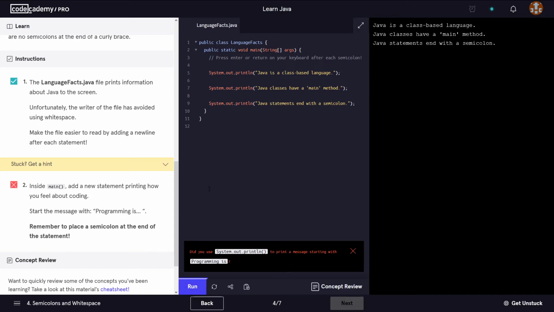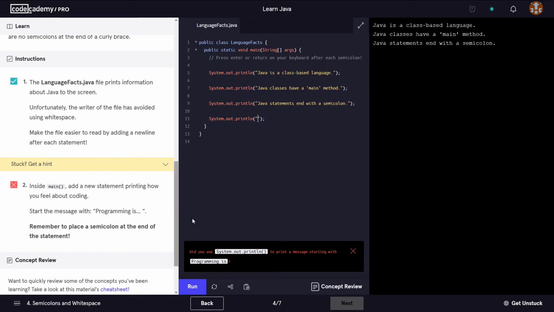Okay. So now if we have a look at the second instruction, it says inside the main, add a new statement printing how you feel about coding. Start the message with "Programming is", okay? So inside the main, add a new statement. So where would we do this? Well, here. So we do System.out.println. We end it with a semicolon.